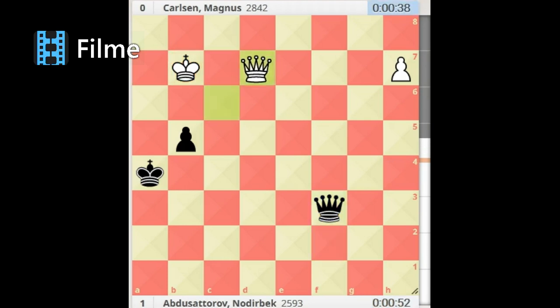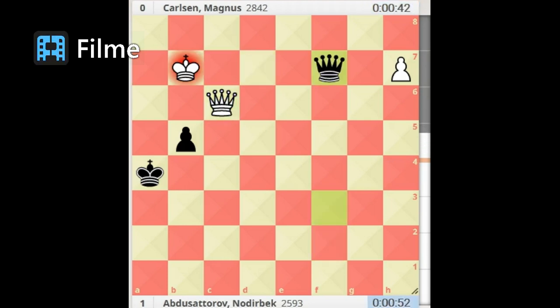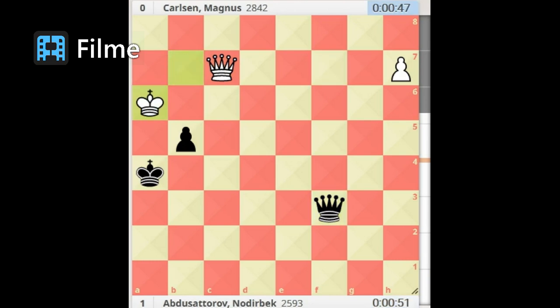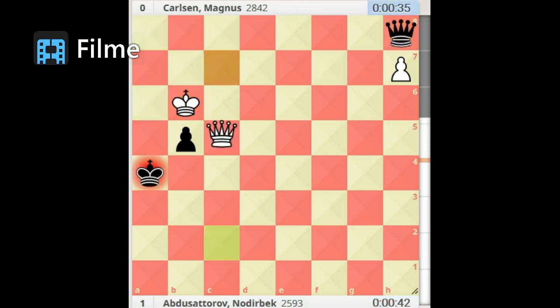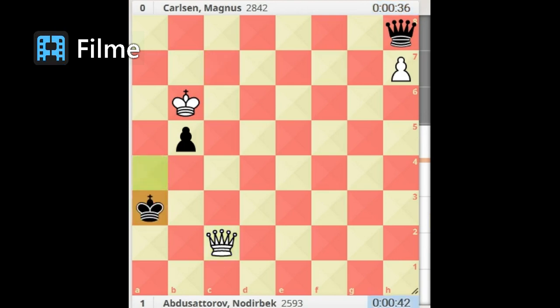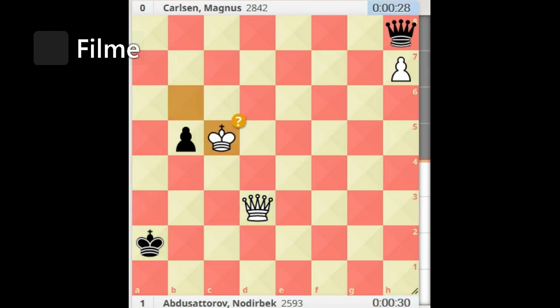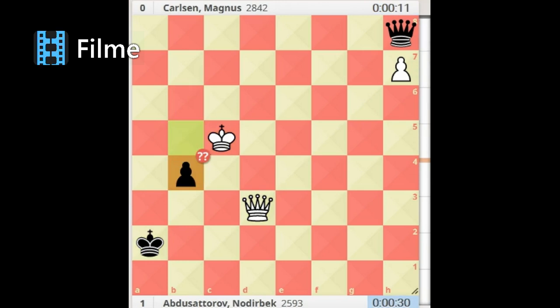Queen c6. Queen f7 check. Queen c7. Queen f3 check. King a6. Queen a8 check. King b6. Queen h8. Queen c2 check. King a3. Queen d3 check. King a2. King c5. And here Carlsen made the mistake that cost him the match.